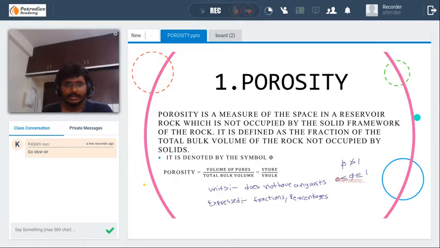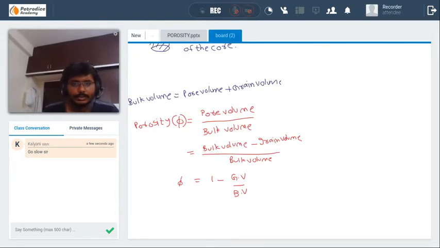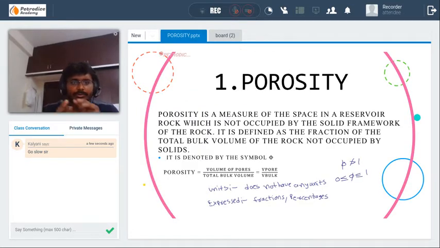I think everybody has written down this one. Okay, and don't worry, the things I will be writing on the board will be available to you in PDF format. So try to write the notes from the PPTs only. If you write good notes, it will be helpful not only during the classes but also in the revision part.